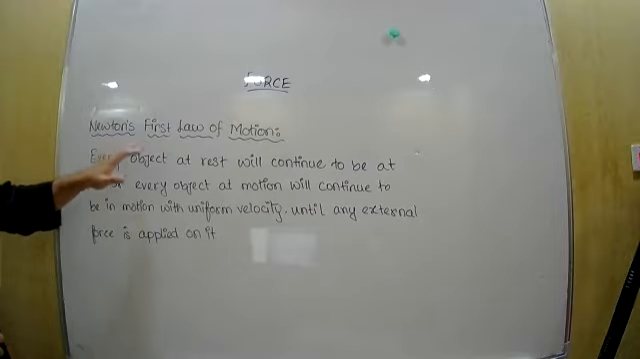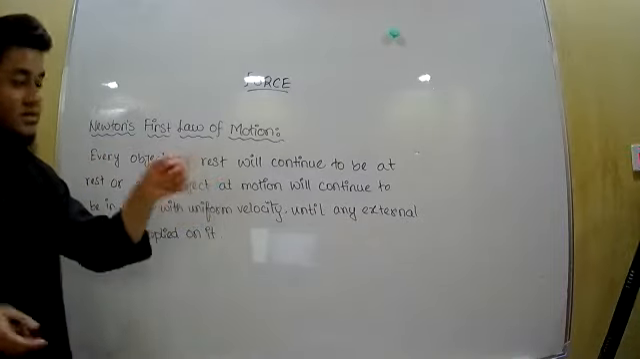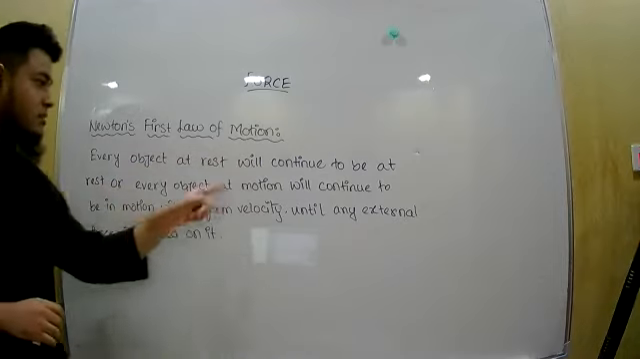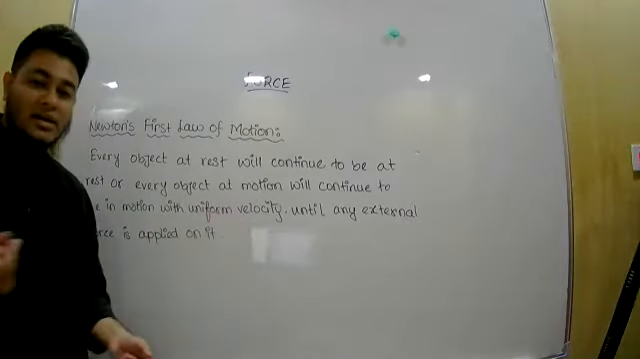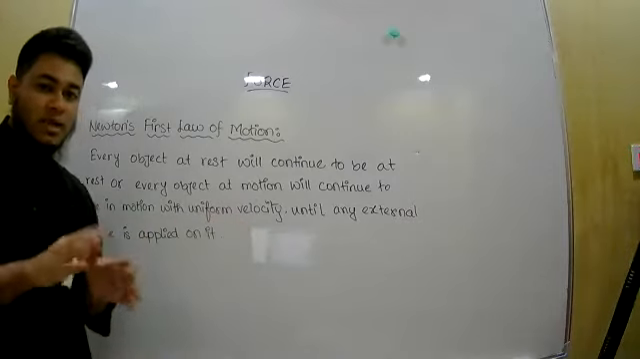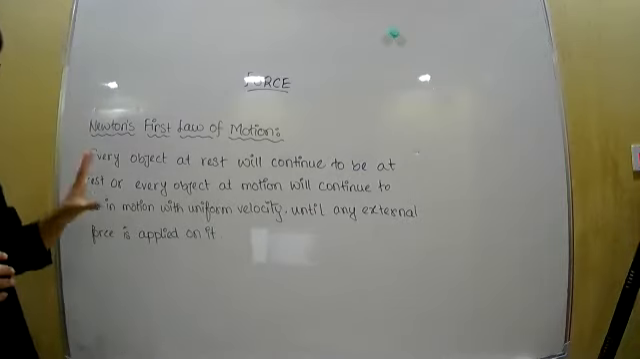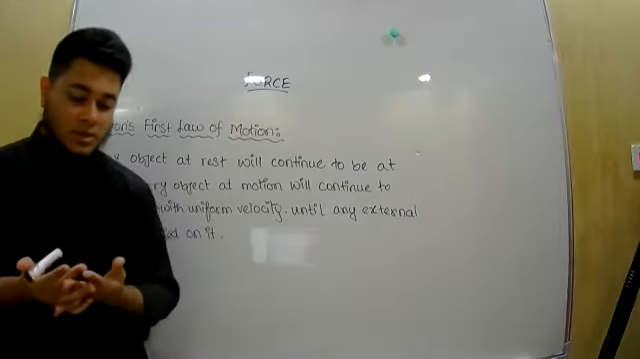So, what does the first law say? Every object at rest will continue to be at rest, or every object in motion will continue to be in motion with uniform velocity until an external force is applied on it. Now, let us try to understand it. This is the statement, but we need to understand what is the meaning of this law.